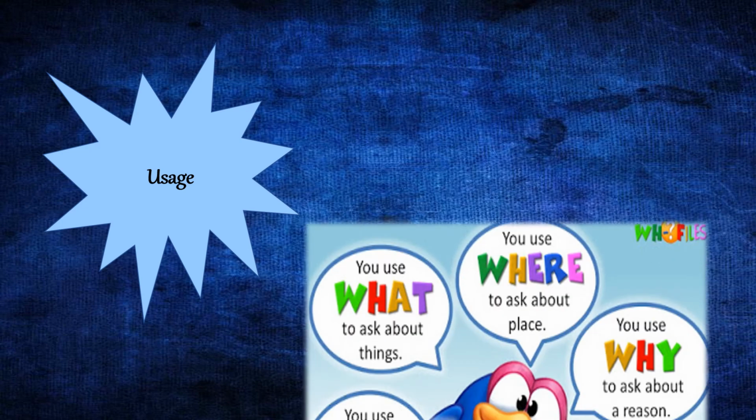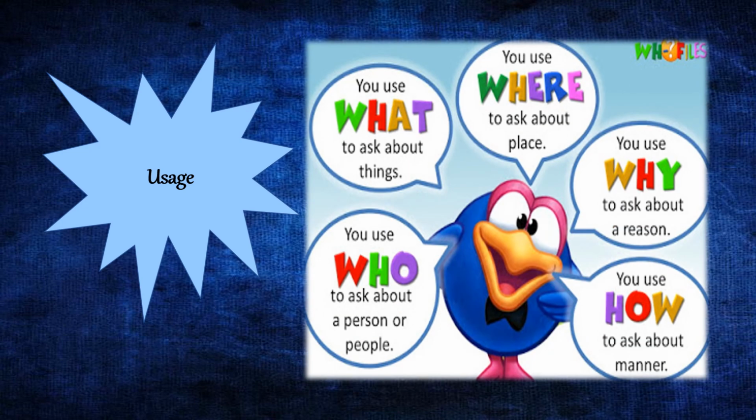Now, since we've looked into WH questions, let's look into the usage. A short recap. When do you use what? To ask about things. Where? To ask about place. Why? To ask about a reason. Who? To ask about a person or people. And how? To ask about manner.